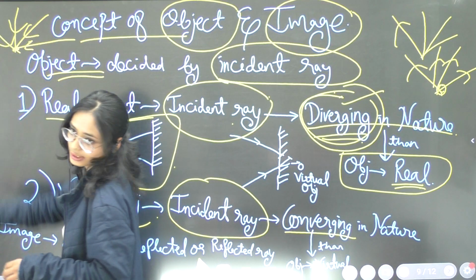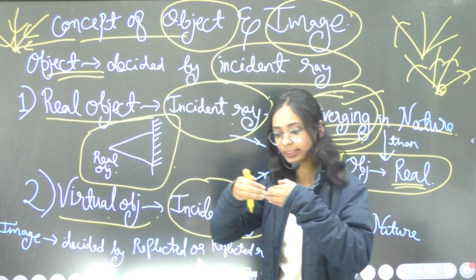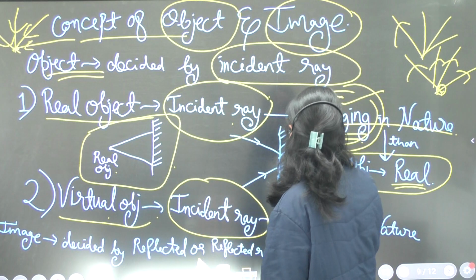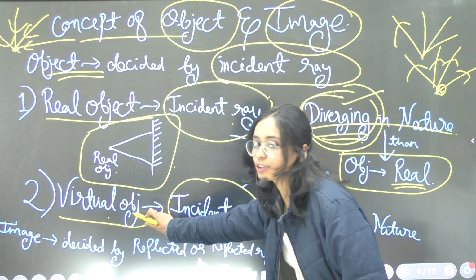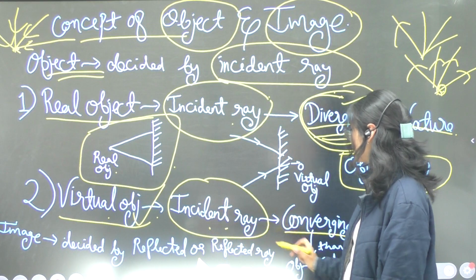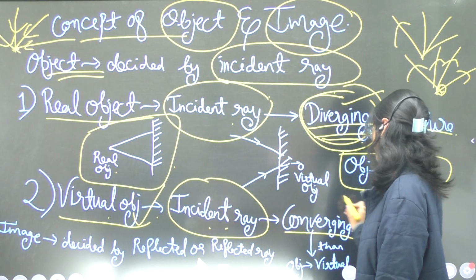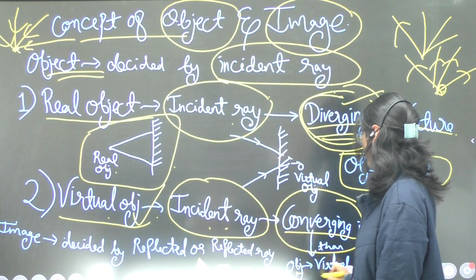So in the case of a virtual object, we get the incidence ray nature as converging, and then the object will be virtual.